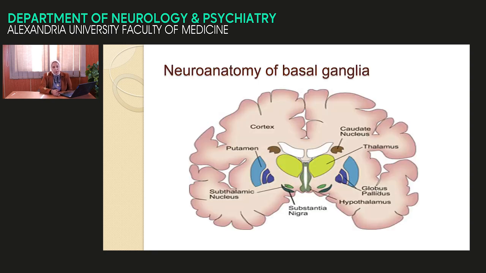First, let us revise part of the basal ganglia to help in discussing my lecture. In the basal ganglia, there is a group of nuclei scattered elsewhere in the brain. The most common nuclei are the corpus striatum, which is subdivided into caudate, putamen, and globus pallidus, then thalamus, subthalamic nucleus, and substantia nigra. A lesion in one of these nuclei will produce a certain type of involuntary movement. For example, a lesion in the substantia nigra will develop Parkinson's disease. A lesion in the caudate will develop chorea.